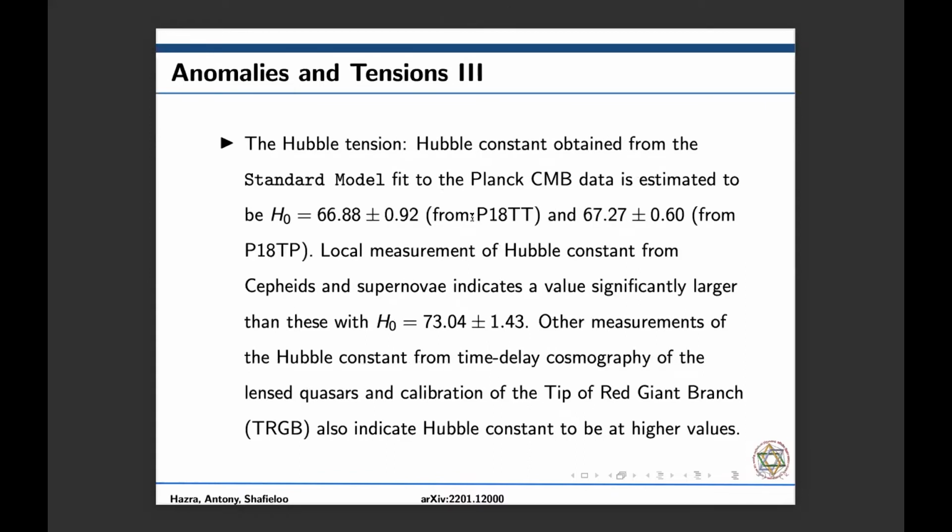So the next is the Hubble tension itself. The Hubble constant obtained from the standard model fit to the Planck CMB data is estimated to be around 66 from the Planck TT likelihood and 67.27 from the total likelihood. But the local measurement of the Hubble constant from the Cepheid and supernova indicates a value significantly larger than these, which is around 73.04, as I said before, with an error bar of 1.43. So there is a tension of around 4.4 sigma. And there are also other measurements which prefer a higher Hubble constant value, but these have a larger uncertainty. Therefore, they don't show much tension with the Planck data.